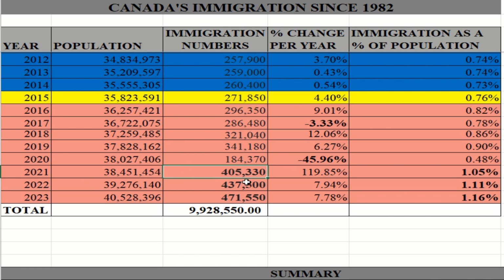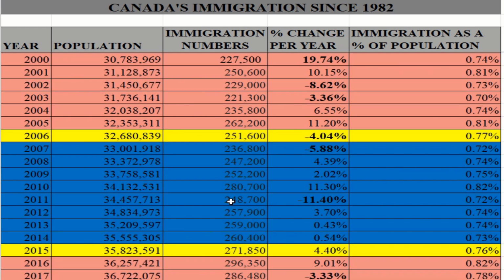But then in 2022, there was another large number, 437,500, or a 7.94% increase from 2021. And 2023 was 471,000, the highest number yet, or an increase of 7.78% from the previous year. Good.